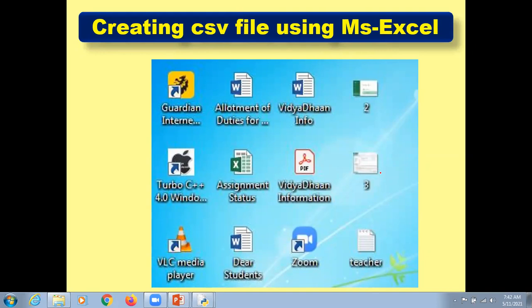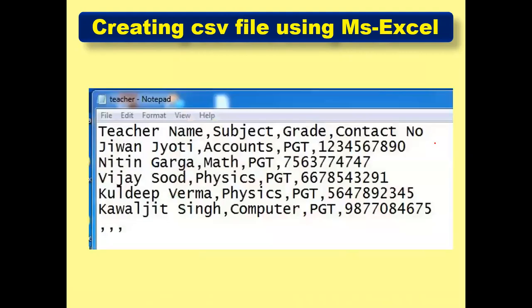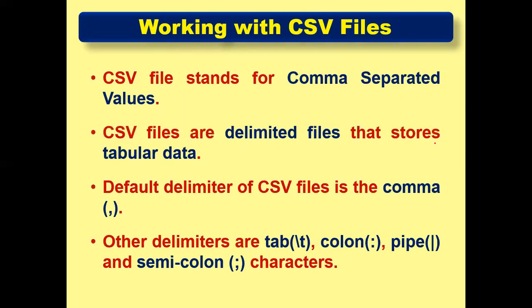So we move towards the next part here. This kind of file we have previously discussed as per our practical demonstration. Now they talk about working with CSV files. Very, very important thing here, my dear respected students, please concentrate. As earlier we have discussed, CSV stands for comma separated values.